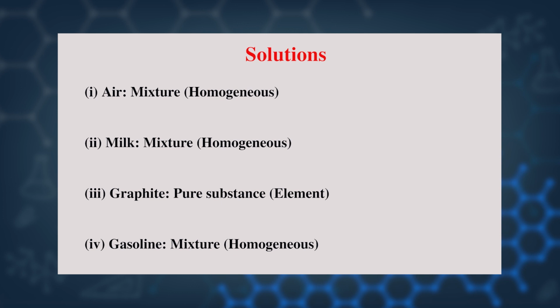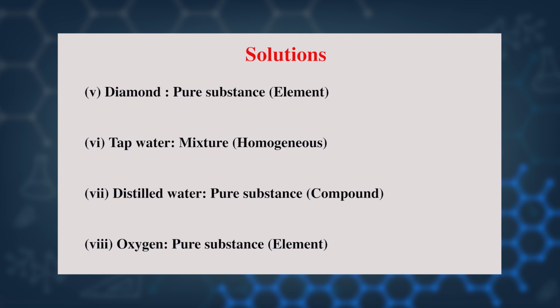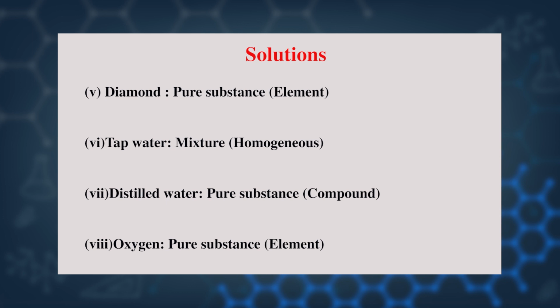Gasoline? Gasoline is a mixture. What type of mixture is that? That is a homogeneous mixture. Diamond? Diamond is a pure substance and made up of an element. Diamond and graphite are both allotropes of carbon. It means the constituent of this is carbon. Tap water? Tap water is a mixture. What type of mixture? A homogeneous mixture.